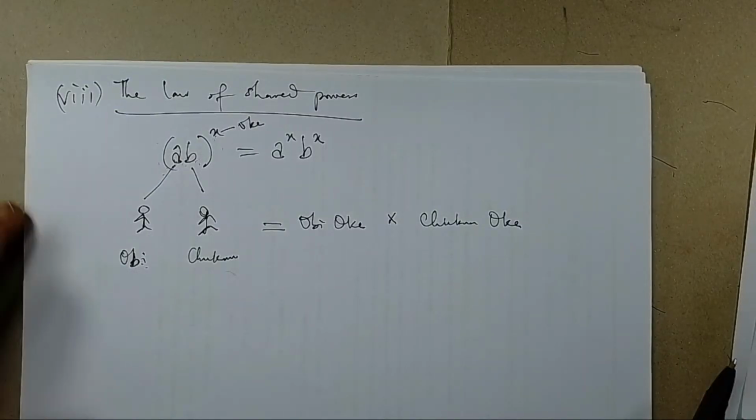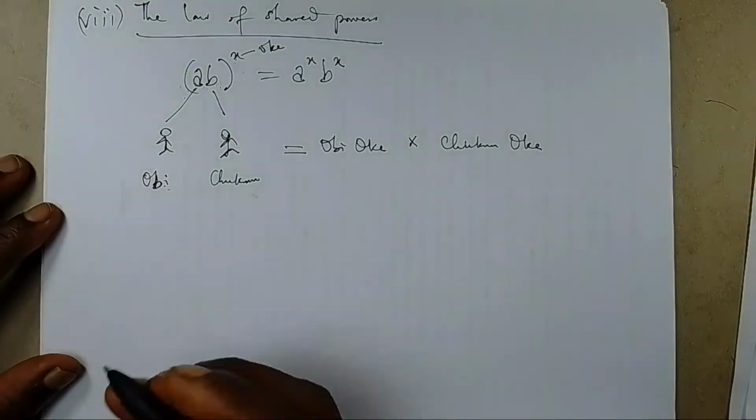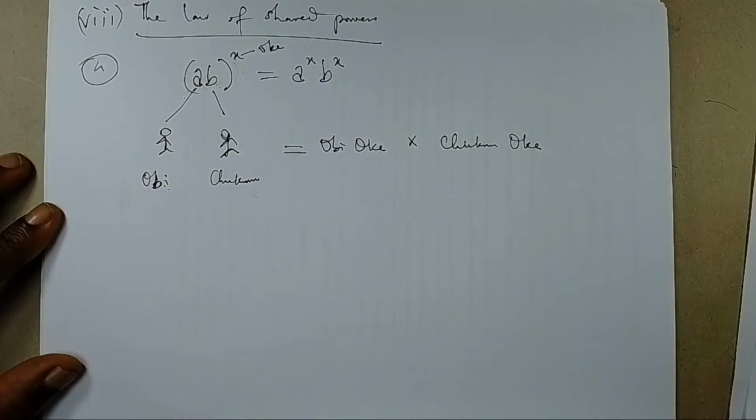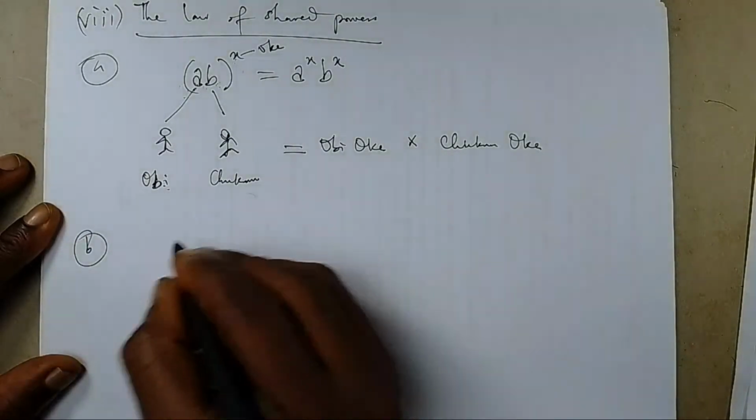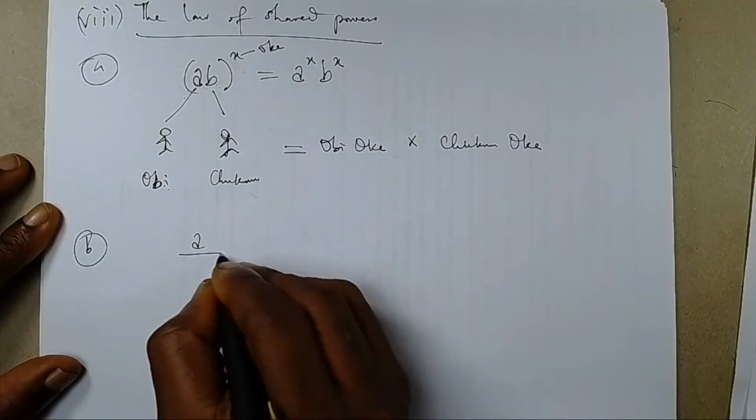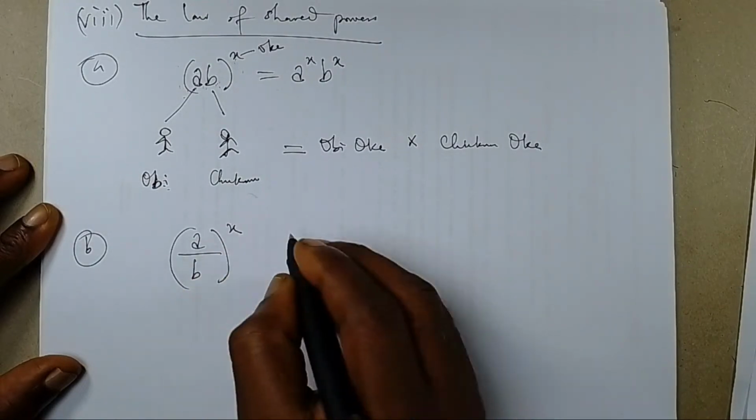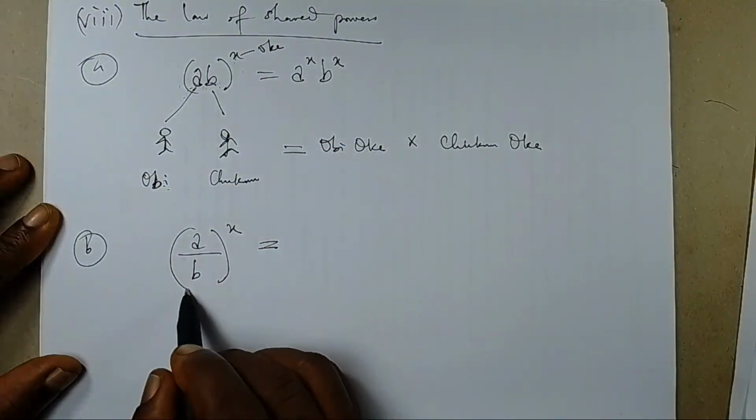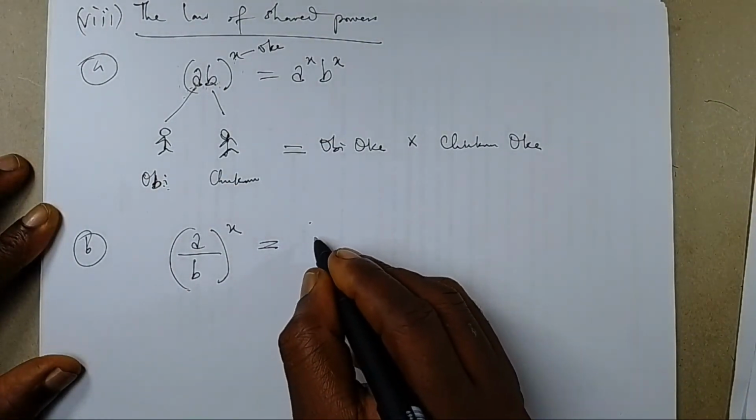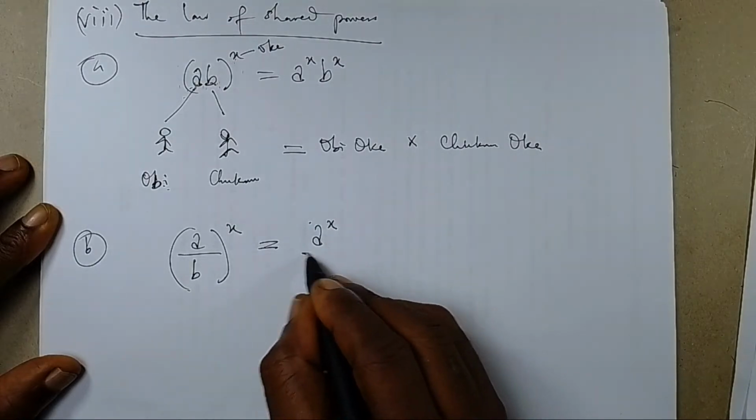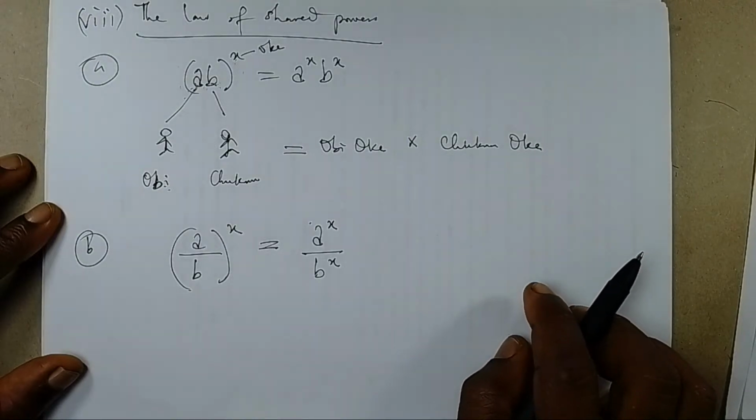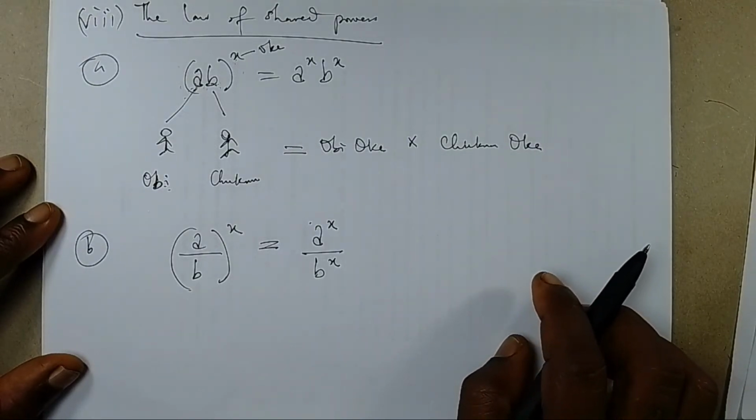Now, look at the next law. This law here has a variant, okay? Let's look at another variant, the b part. a over b raised to power x. What if this is not a product, rather it was a fraction? The law is still applicable. It will still carry a raised to power x all over b raised to power x. Okay? So this law is called the law of shared powers.